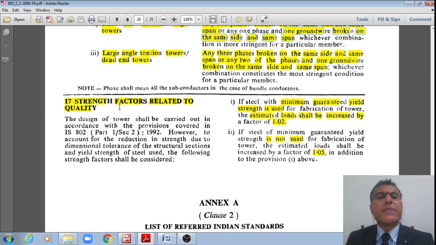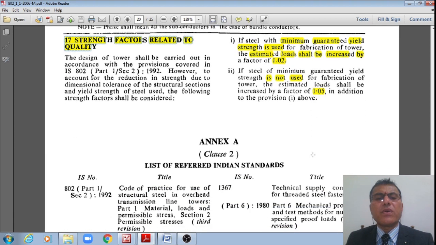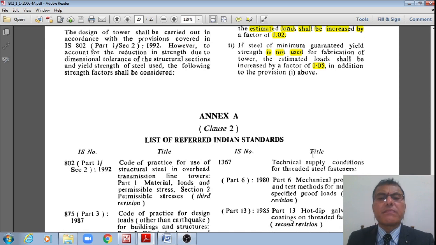And finally, the other specifications are like this: the strength and factor related to the quality. If steel with minimum guaranteed yield strength is used for fabrication of towers, loads shall be increased by a factor of 1.02. If the minimum guaranteed yield strength is not used, then you use a factor of safety of 1.05. That is how the factors of safety are given, right?